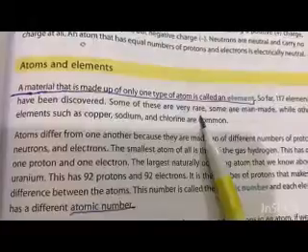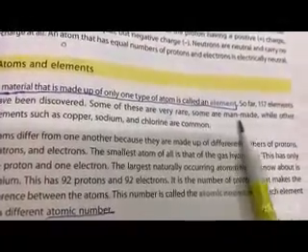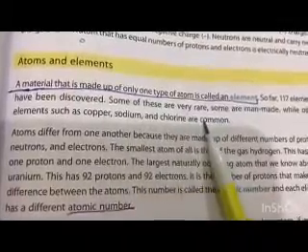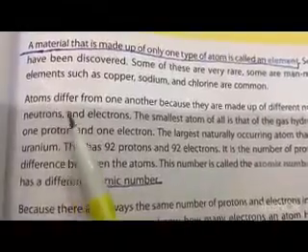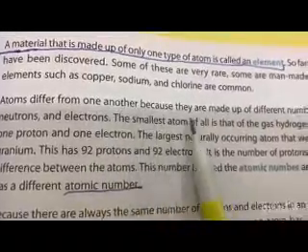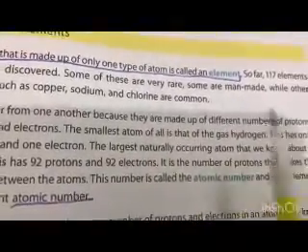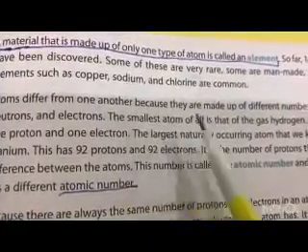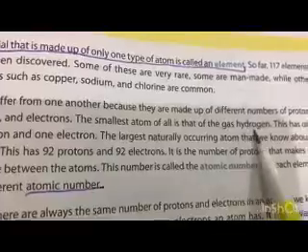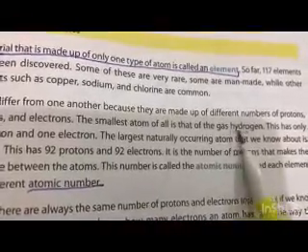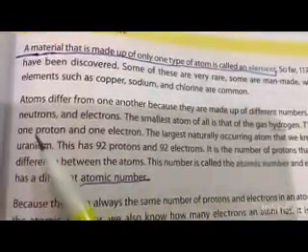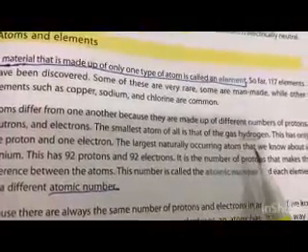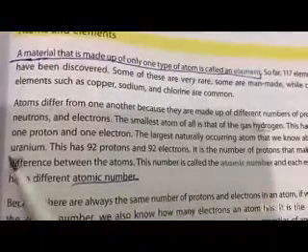Some of these are very rare, some are man-made, made by human beings, while other elements such as copper, sodium and chlorine are common. Atoms may be different from one another because they are made up of different numbers of protons, neutrons and electrons. The smallest atom of all is the gas hydrogen. Hydrogen is the smallest atom. It has only one proton and one electron. The largest naturally occurring atom that we know about is uranium.